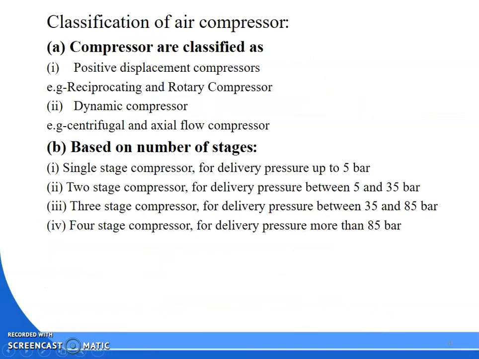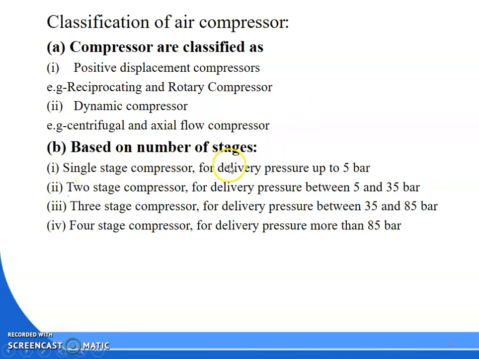Then we will go for classification. How can you classify compressors? Compressors are classified as positive displacement compressors and dynamic compressors. Positive displacement compressors are reciprocating and rotary. In reciprocating and rotary compressors, by decreasing the volume we increase the pressure, so they are known as positive displacement compressors. By changing the kinetic energy for compressing something, that is known as a dynamic compressor. We use centrifugal and axial flow compressors. That is the dynamic compressor.